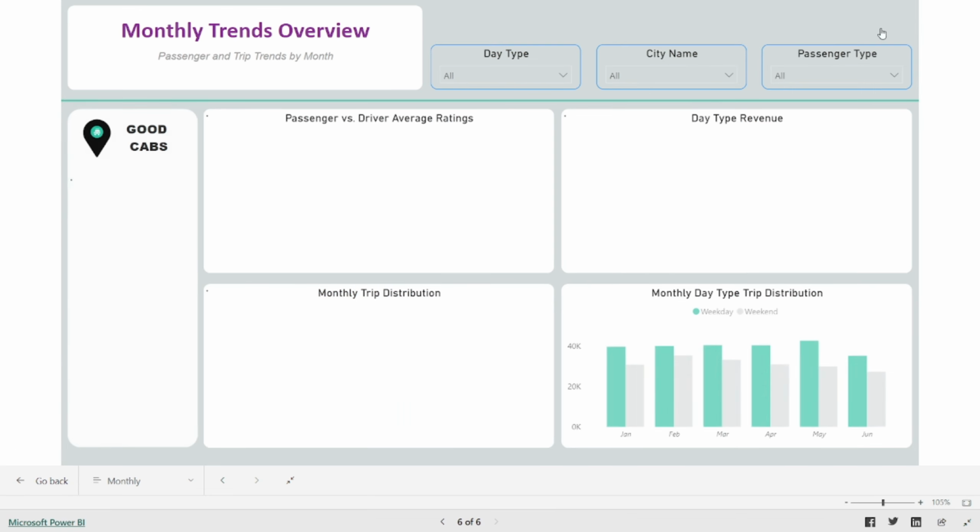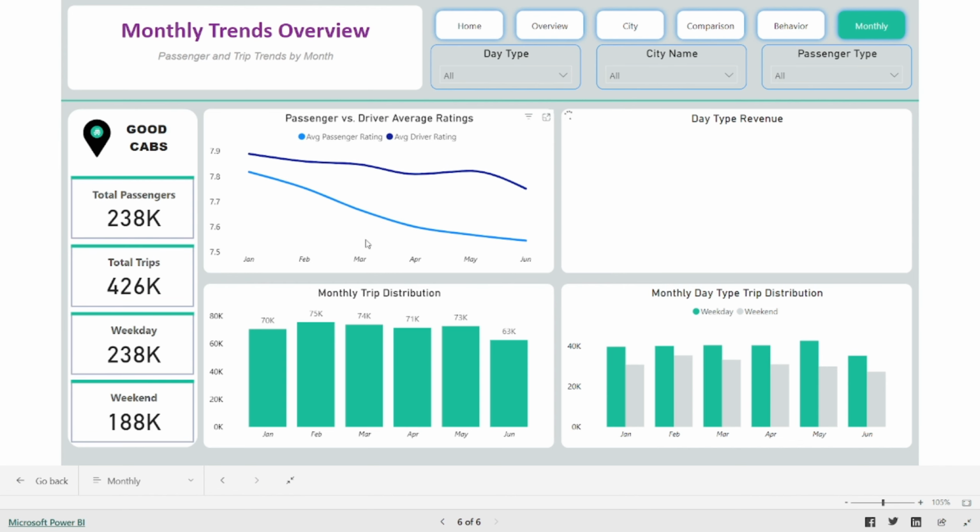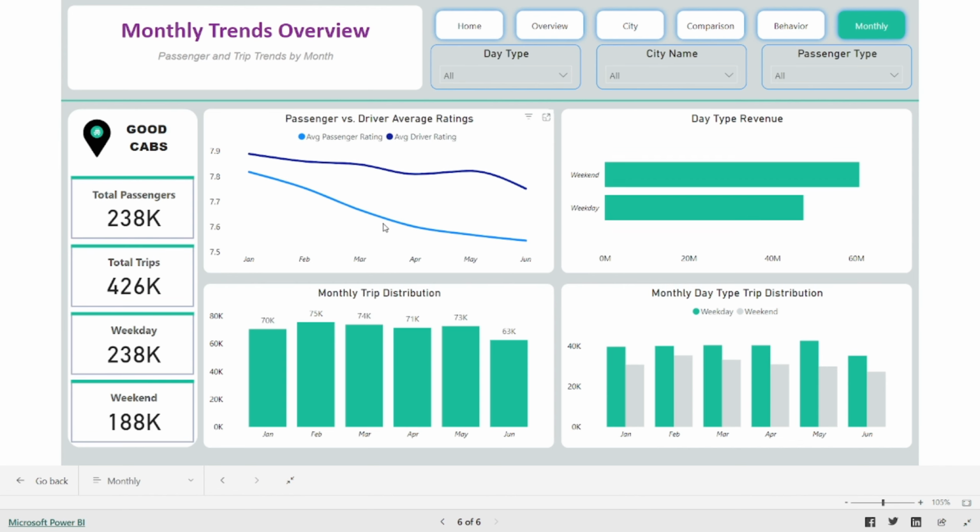Next is monthly. Here is monthly total trip distribution and day type revenue, and this chart is for monthly day type trip distribution. That's all for my dashboard design.